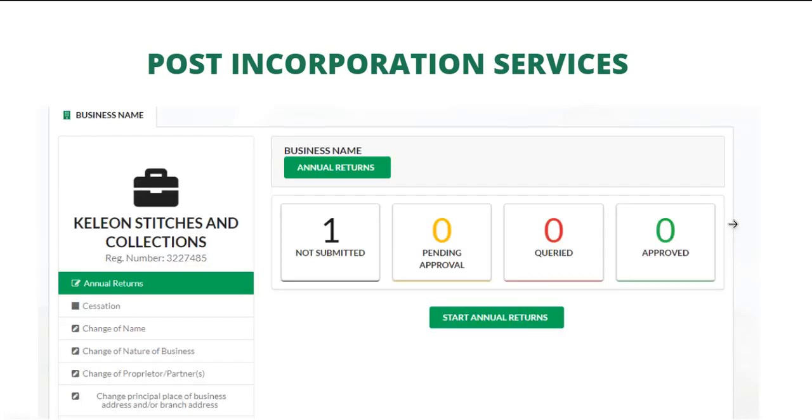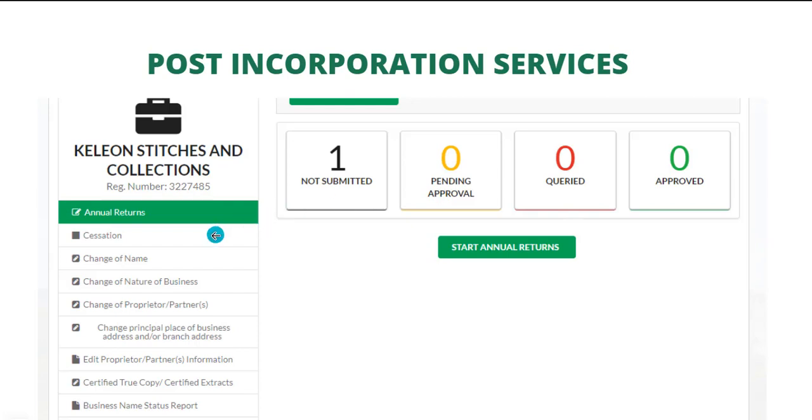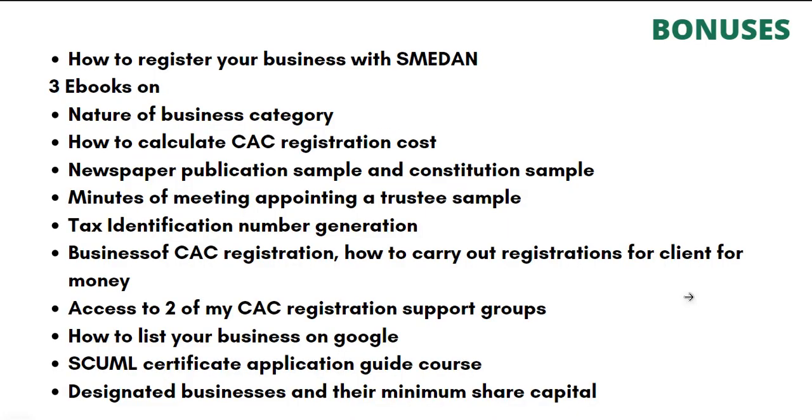Now we also look at the business name stages. These are things that can be done: cessation, annual returns, change of name, change of nature of business, change of proprietor, partners, change in principal place of business address and or branch address, edit proprietor partners information, certified true copy, certified extract. So you can get a certified certificate for those that have lost it. Then business name status reports. You can request for the status report, request for letter of good standing. This is another area of the post-incorporation course.